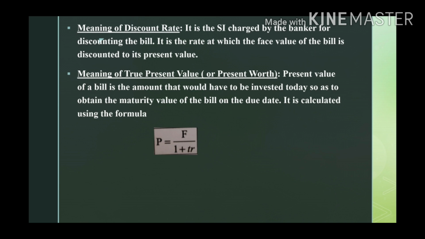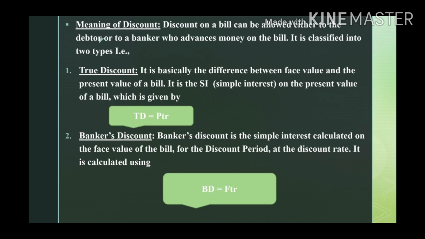So the value of the amount that we invest today for the future is calculated as present value. So today I am investing 1,000 rupees. After 10 years, if I see, it may have increased or decreased according to the money value. So that is P. Meaning of discount.